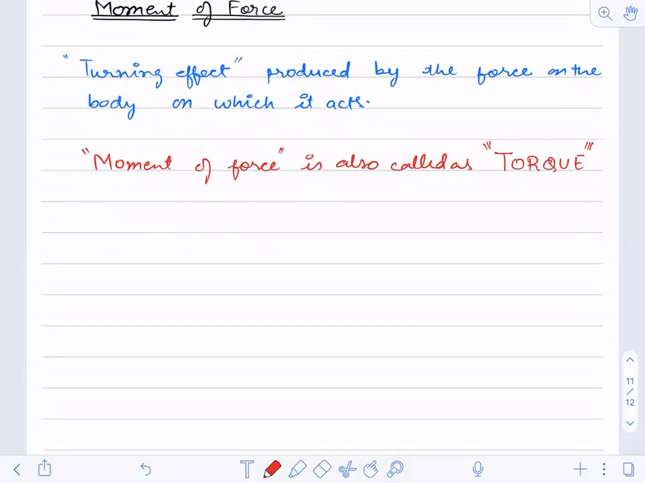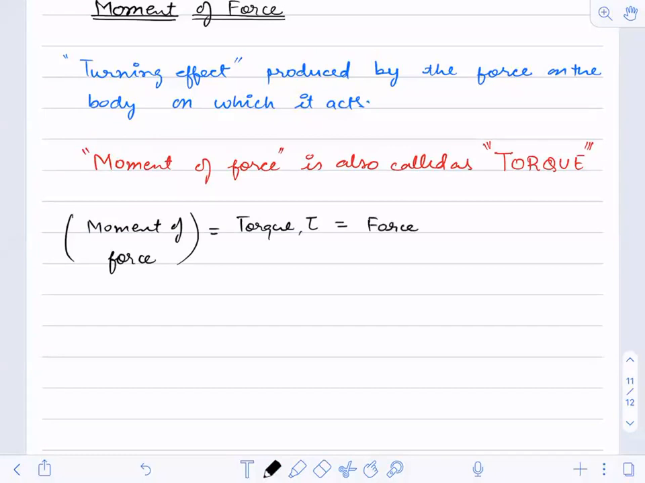So what is moment of force? How will the equation be given? Moment of force, I can write as torque. This is represented by tau. And how do you write the mathematical equation for this? It is force, whichever force you are applying. Can you visualize this?